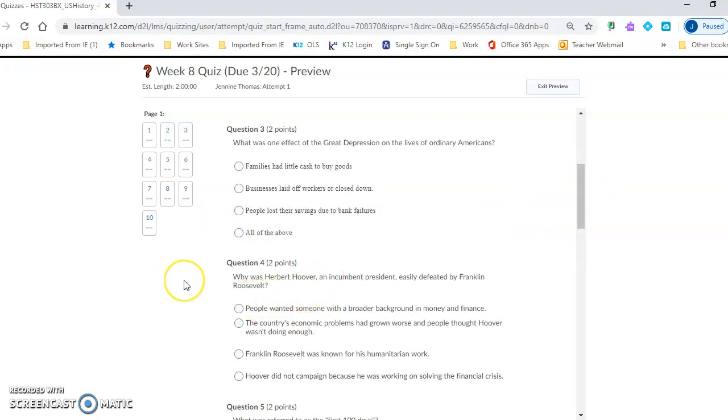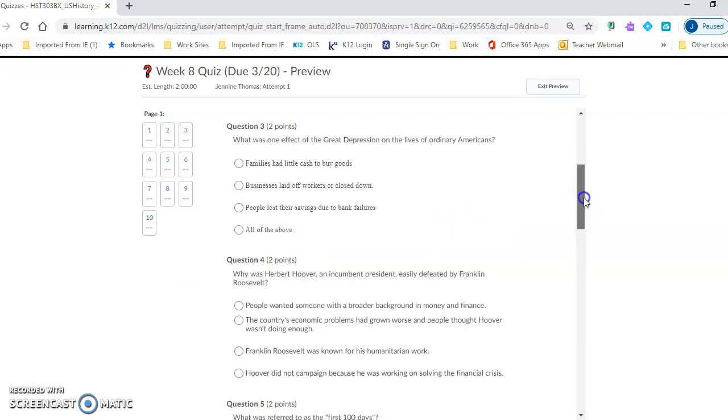Question number 4. Why was Herbert Hoover, an incumbent president, easily defeated by Franklin Roosevelt? People wanted someone with a broader background in money and finance. The country's economic problems had grown worse, and people thought Hoover wasn't doing enough. Franklin Roosevelt was known for his humanitarian work. Hoover did not campaign because he was working on solving the financial crisis.